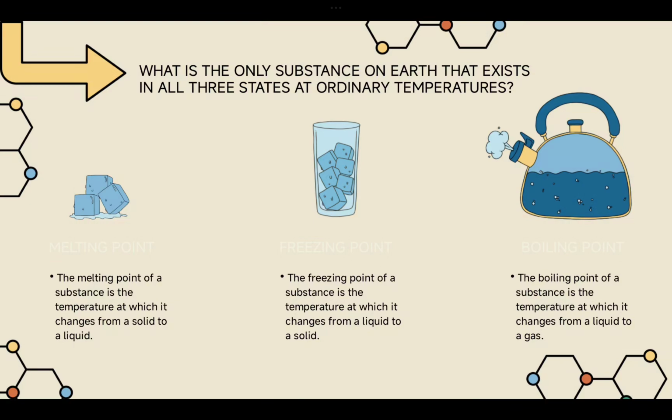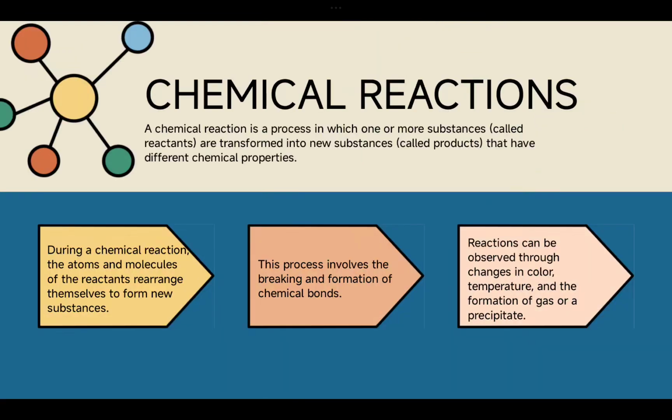Definitely, it becomes ice at that moment. Boiling point is the temperature at which a substance changes from liquid to gas. Obviously, at that moment, water becomes gaseous vapors.